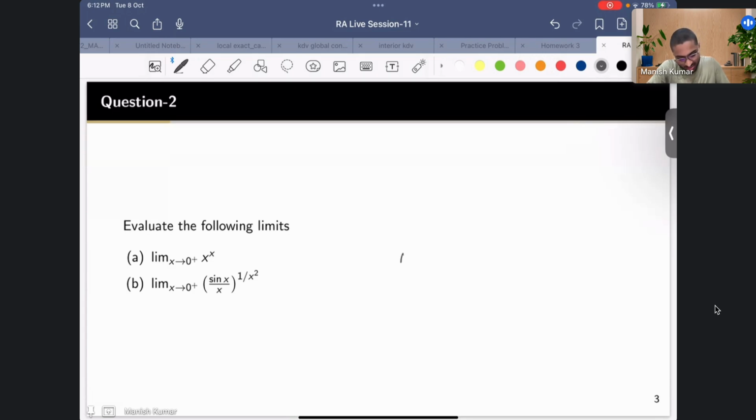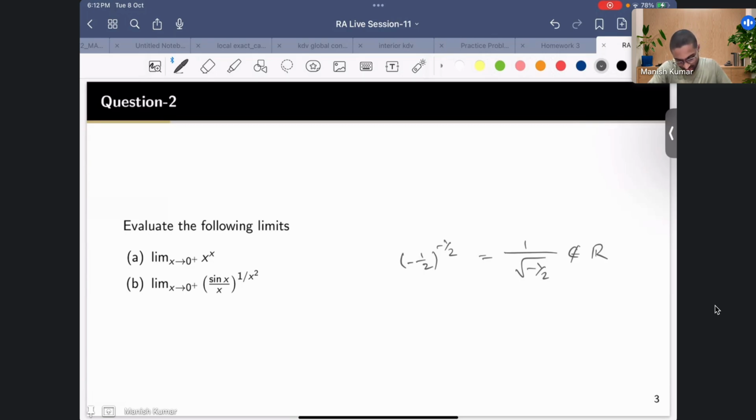Suppose x is minus 2, so minus 2 raised to the power minus 1 by 2 would mean 1 by root of minus 2, right? This does not belong to the real numbers, so that's why we are just focusing on the right hand limits.